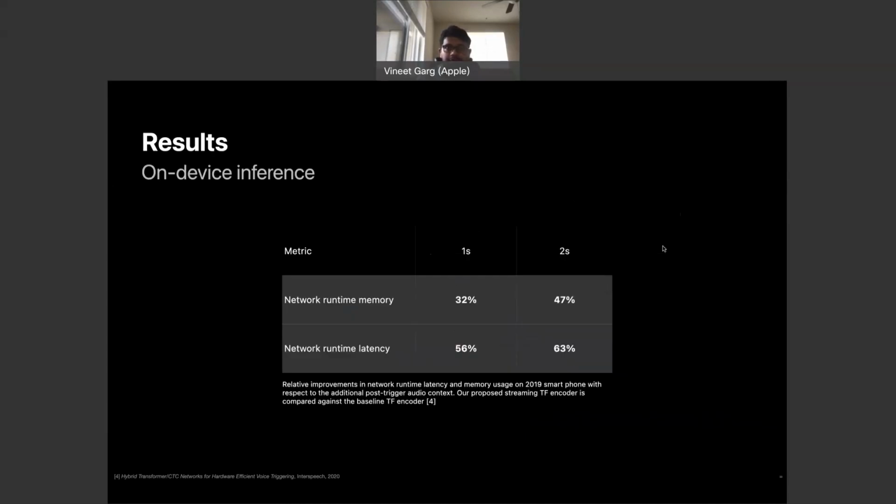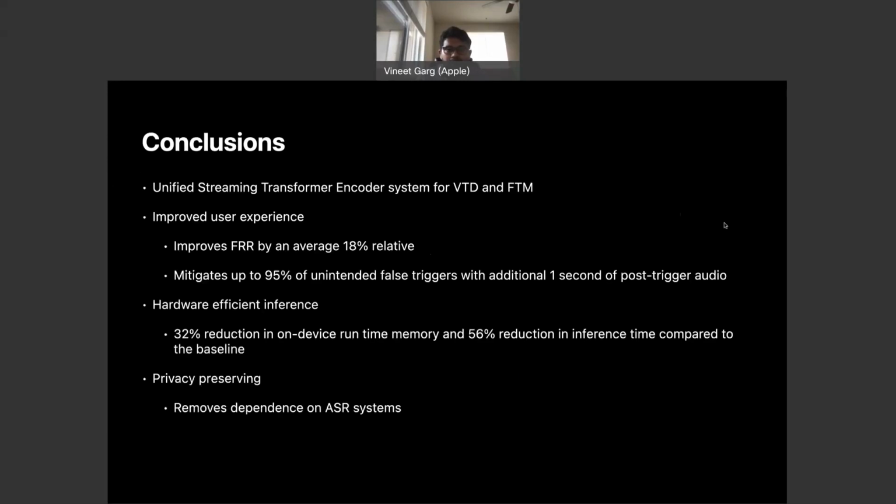In summary, we have proposed a unified streaming on-device solution for voice trigger detection and false trigger mitigation. The unified model is able to improve FRR by 18% relative and also able to mitigate up to 95% of unintended false triggers with just 1 second of post-trigger audio. It also reduces the on-device runtime memory by 32% and inference time by 56%. And most importantly, we are removing dependence on ASR systems, which makes the system privacy preserving.